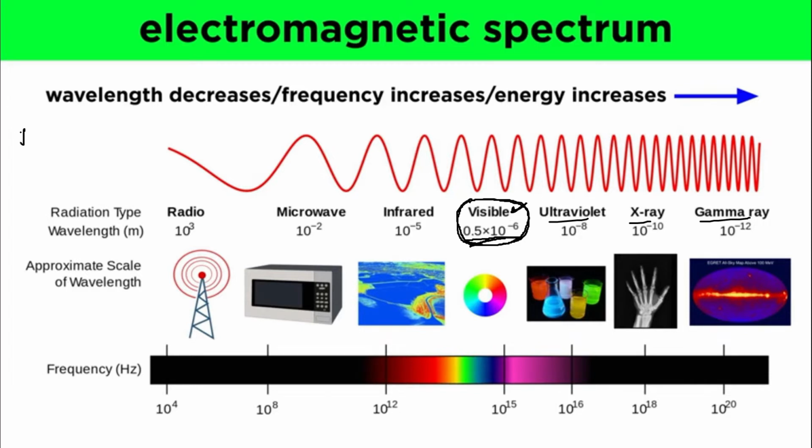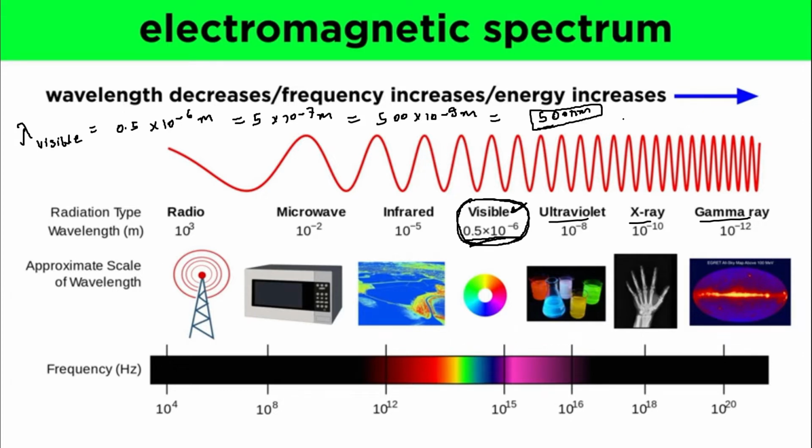So, the wavelength of visible light rays lies somewhere close to 0.5 into 10 raised to the power minus 6 meters. So we can write it as 5 into 10 raised to the power minus 7 meters, right? Or we can write it as 500 into 10 raised to the power minus 9 meter. Or we can write it as 500 nanometers. So the visible light rays, their wavelength lies somewhere close to 500 nanometers.